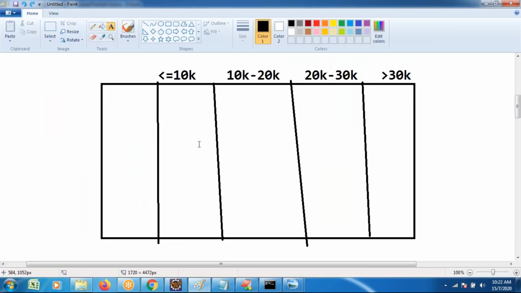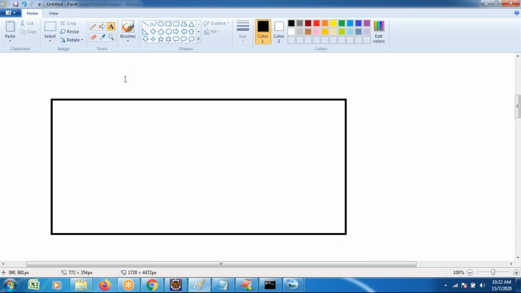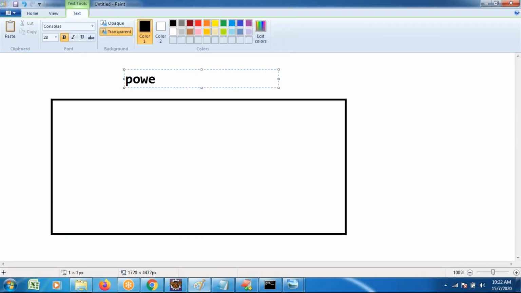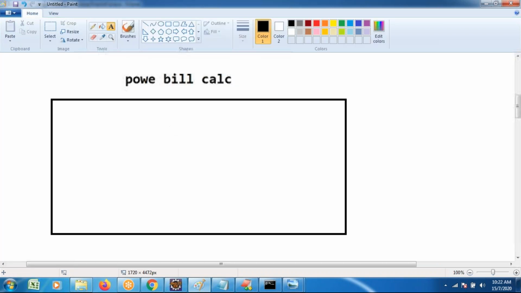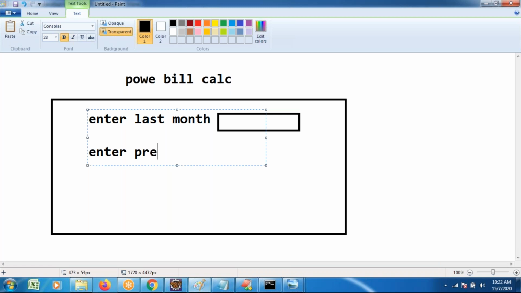Similarly, you try to do one small execution flow as a real-time case study where we can use this. Generally, we use electricity in our homes, so try the power bill generation and calculation process. To perform the power bill calculations, what do you have to do? You have to ask for the last month reading. In your electricity bill, it asks you to enter the last month reading. After that, it asks you to enter the present month reading.